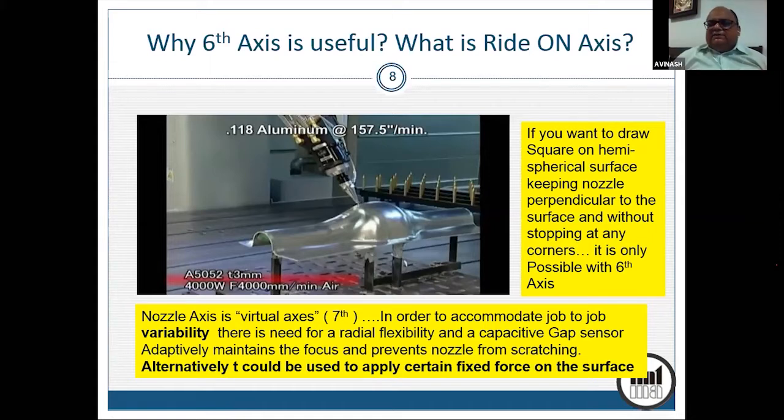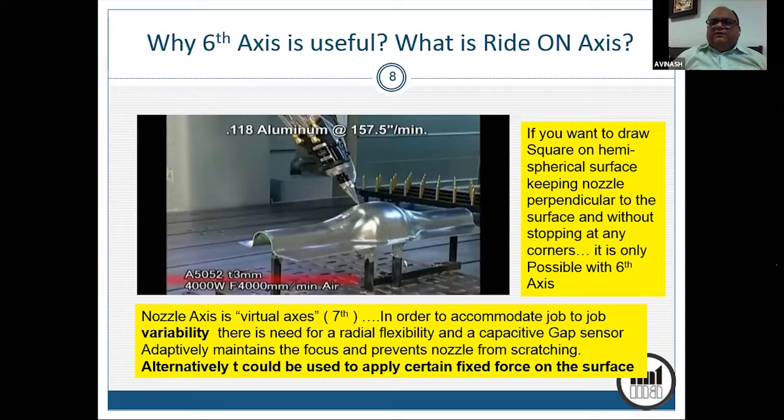And what will be the 6th axis? Of course, there are 6 degrees of freedom: x, y, z, rotation about x, rotation about y, rotation about z. Okay. So you will have a robo which will have these kinds of degrees of freedom. So you will be able to maintain perpendicularity and draw the trajectory without having to dwell anywhere at constant velocity, right? Another thing is, since this is a sheet metal part, part to part there will be some variability expected.